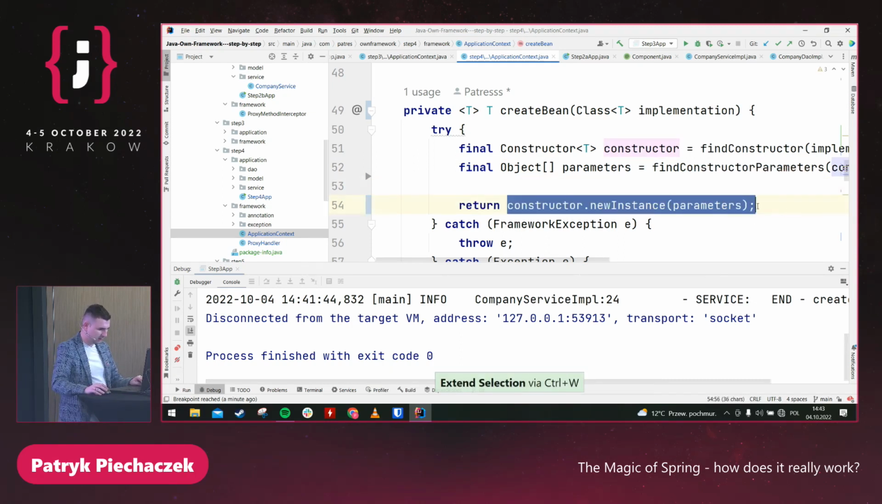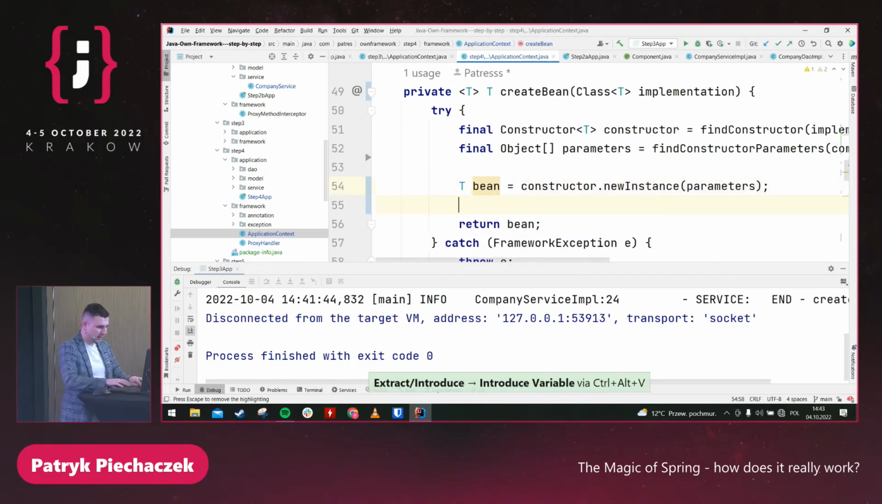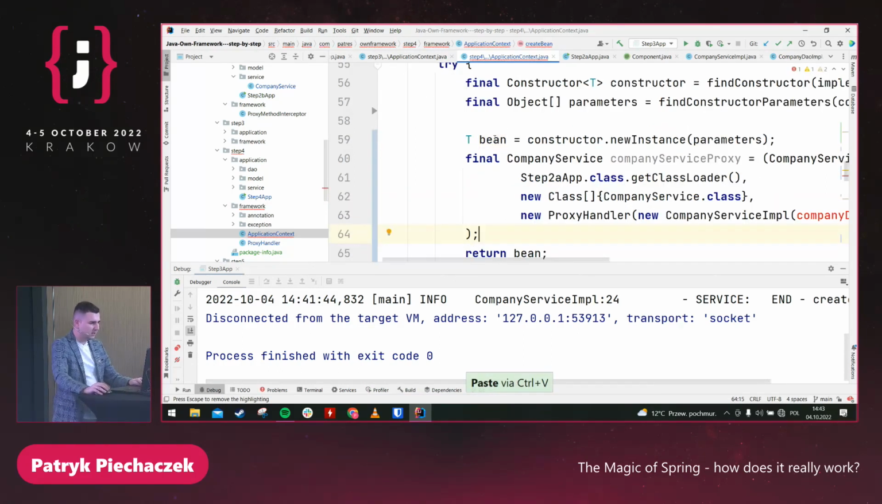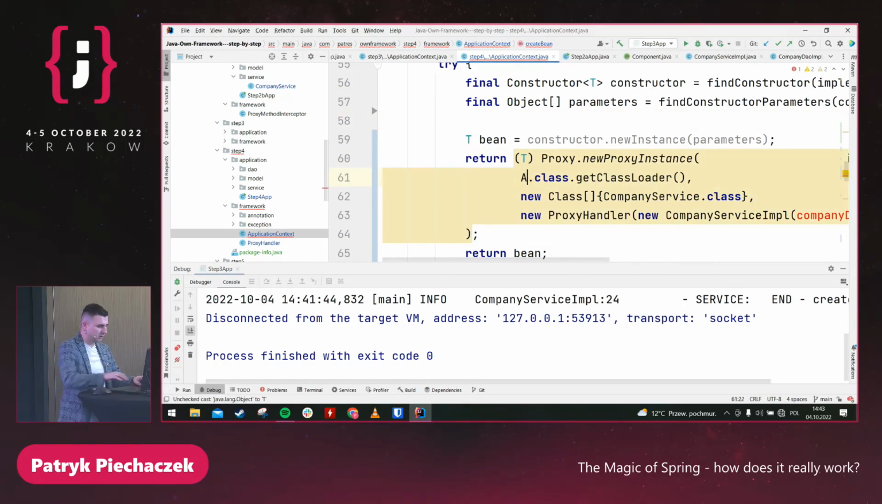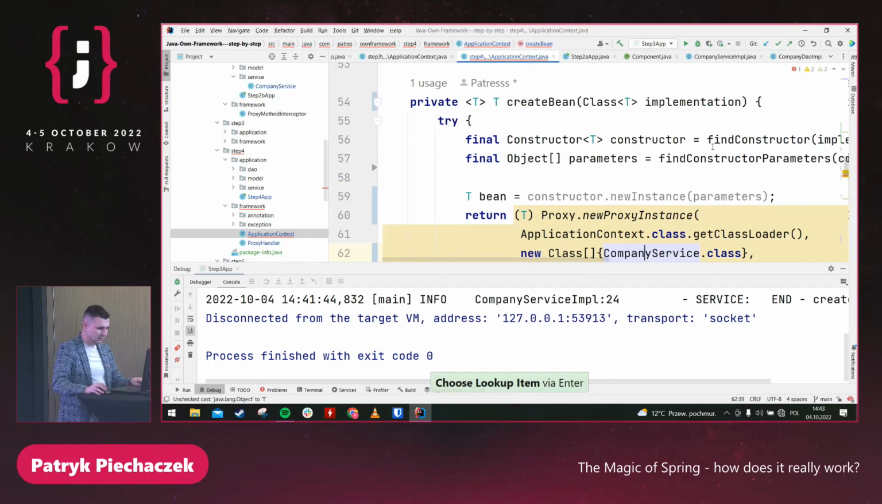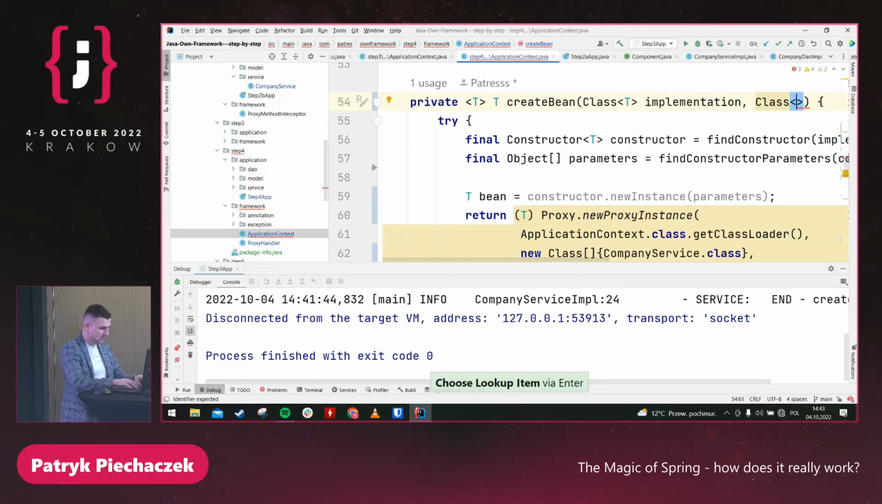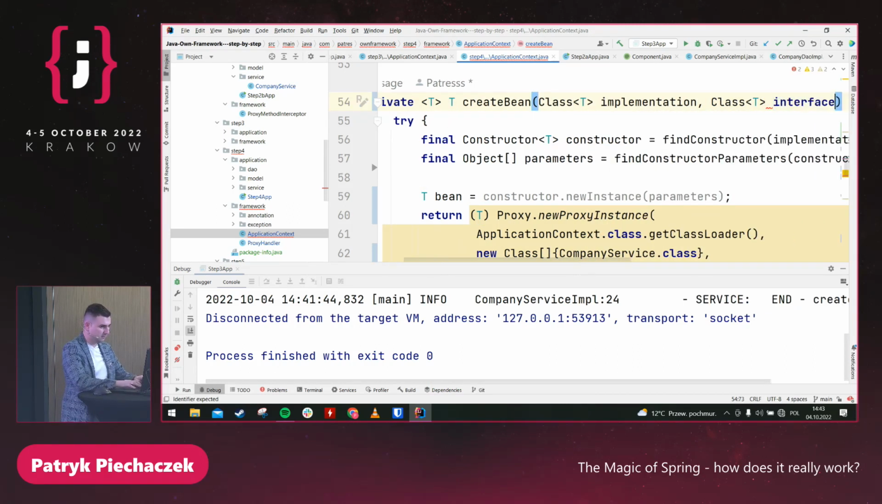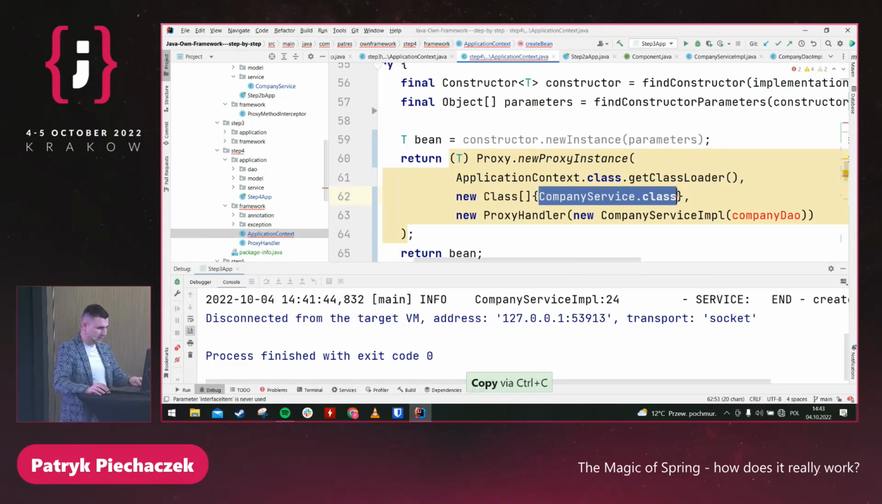Okay, let me extract it to bean. And previously we created bean like this. Here we should return it. And our type is T. Class loader from the application context. I think that it's okay. What is the interface? We don't have it, but we can just add it to arguments. T and interface item, because I cannot put interface. So here is the interface.